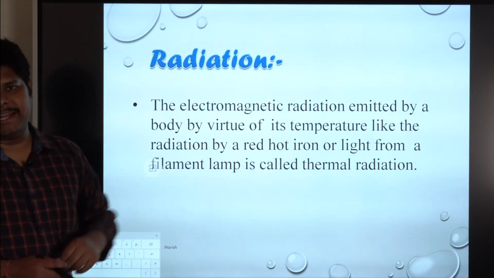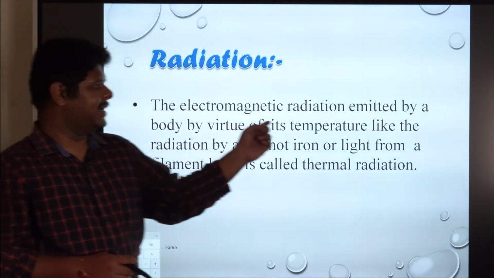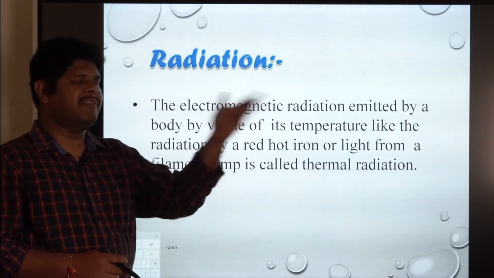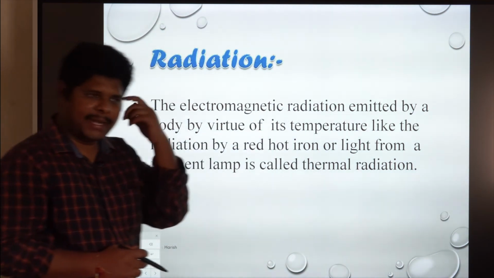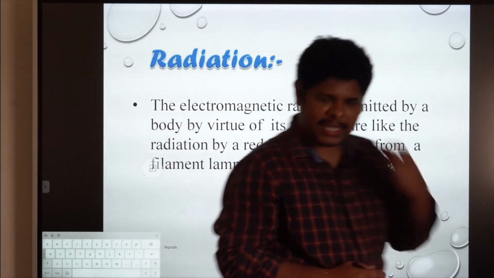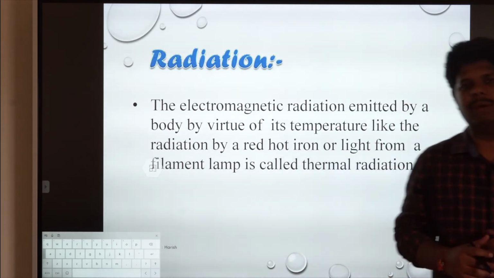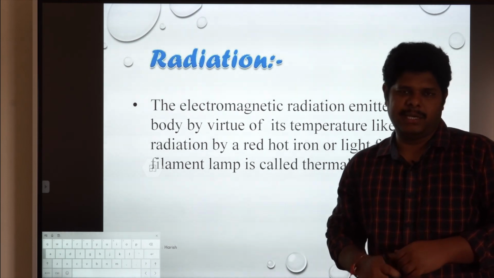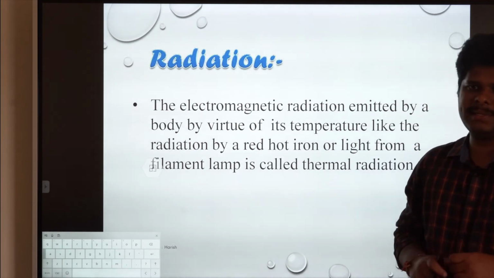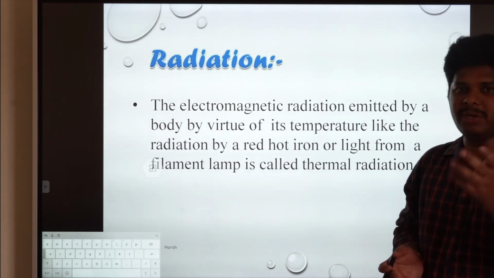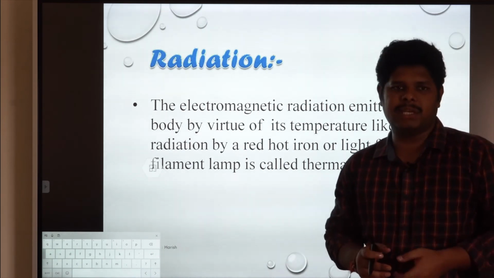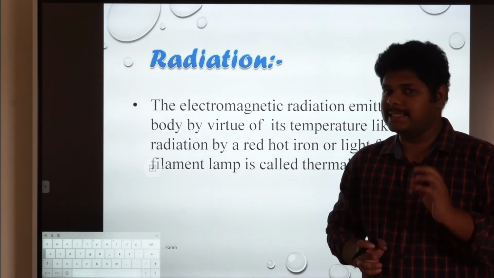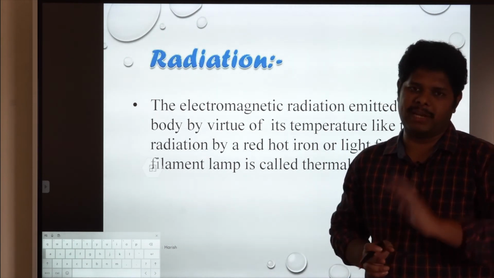Let me now go to the radiation definition. The electromagnetic waves which are emitted by a body by virtue of its temperature are called radiation. All objects emit radiation at any temperature except at absolute zero, that is 0 Kelvin.